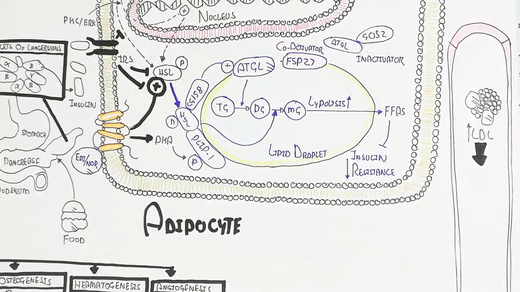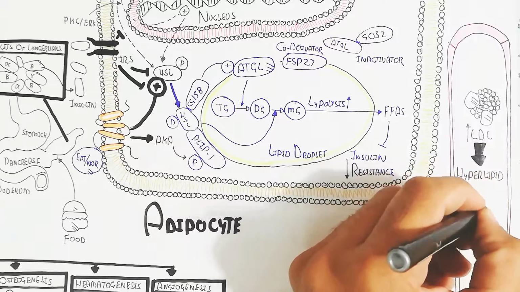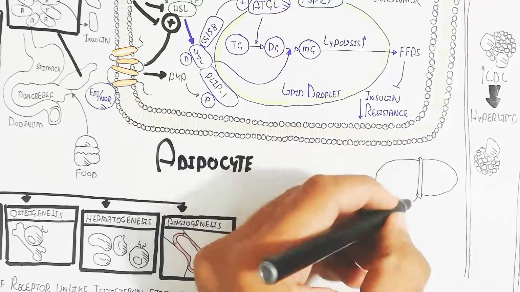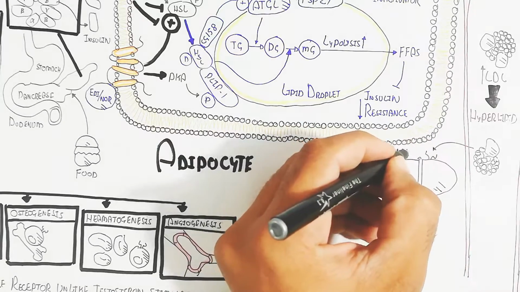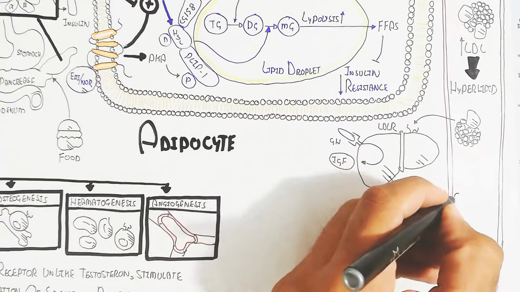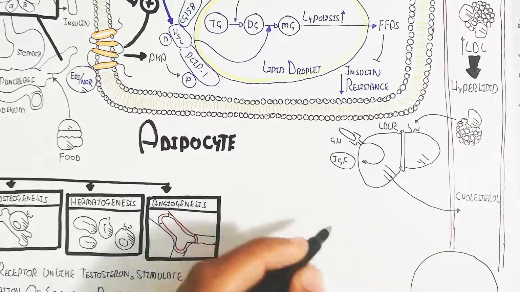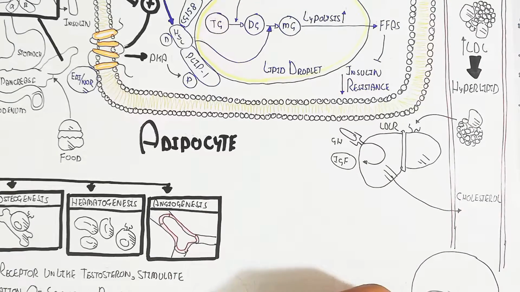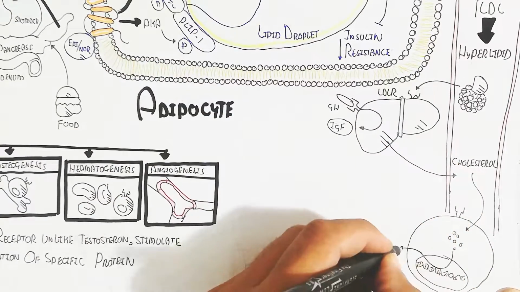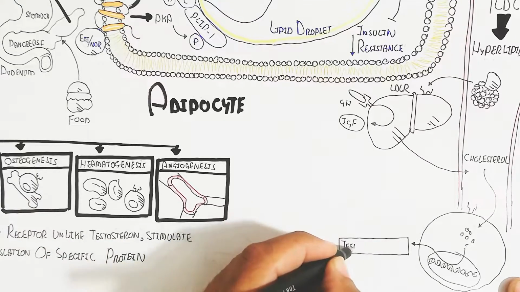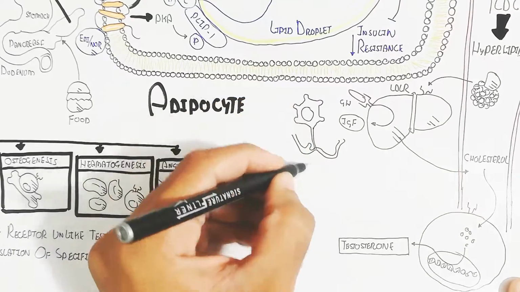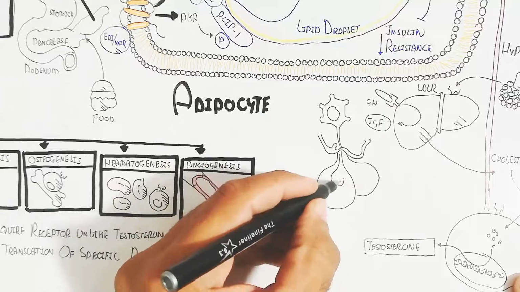This was the adipocyte. When the free fatty acid enters the blood circulatory system, it combines with low density lipoprotein, which increases, and hyperlipidemia will occur. With this hyperlipidemia, the lipid will move into the liver through the low density lipoprotein receptor or scavenger receptor, and in this way the growth hormone, when bound, will lead to an increase in insulin like growth factor during fasting. The cholesterol will enter the Leydig cell of the testes of the male, and this will lead to testosterone production by several gene activations, and cholesterol is the precursor of testosterone,